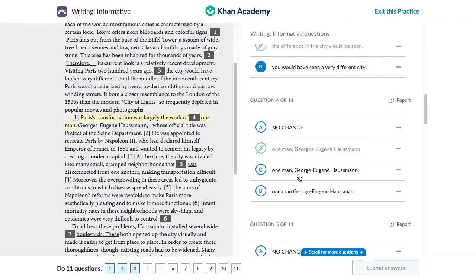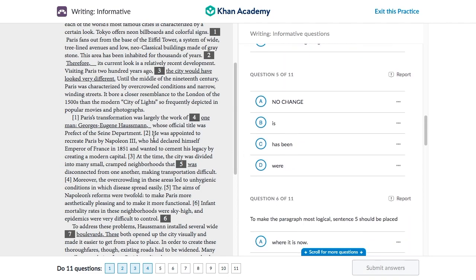Next up we have one man, Georges Eugene Haussmann, and we have a semicolon at the end of that. When we do that, we're saying, whose official title was this. Now that's not a sentence on its own, so we're going to be crossing that out as well. Next we have these two final options. One man, George Eugene Haussmann. Now that seems we can add some breaks in there, right? That's why we're going to be using this comma and a colon, because we're introducing this person, adding the break, and then describing what his title was. So the correct answer is no change. Let me remove this highlight.